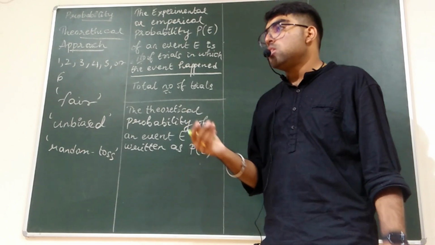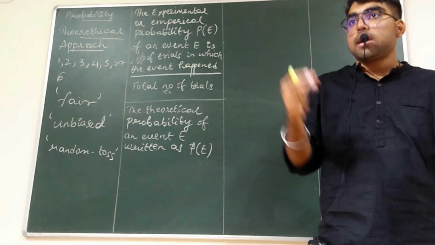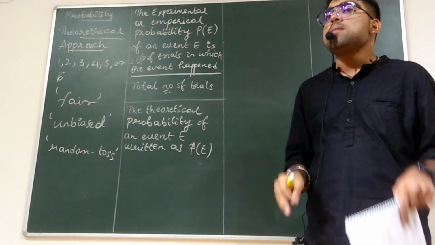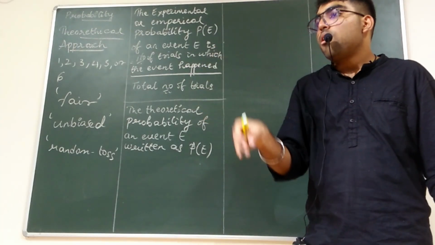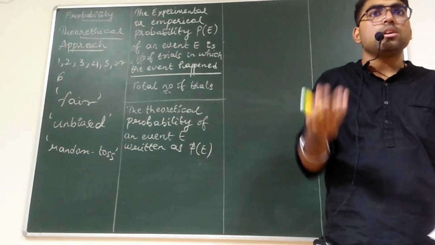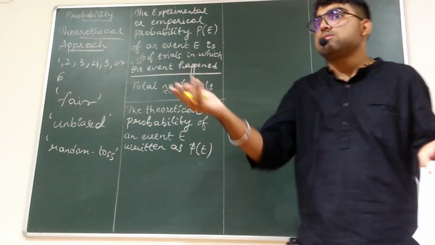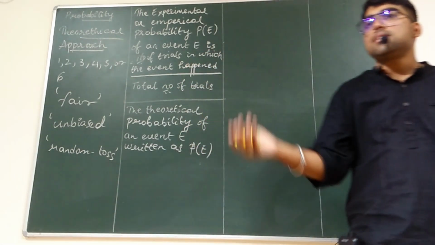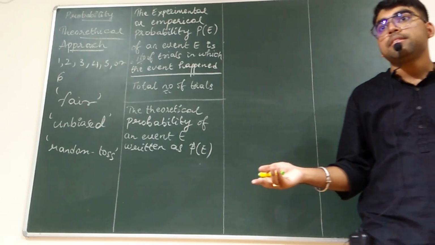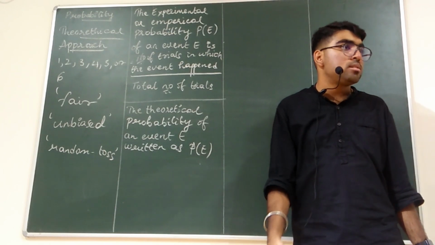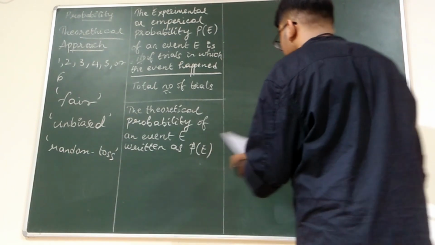Theoretically, on a milk packet they would have written half liter of milk. Experimentally, when you check it on a weighing machine, or a cylinder in which you measure it, it also shows half liter. So at the end of the day, the probability of the event is the same, right? No doubts? Okay.